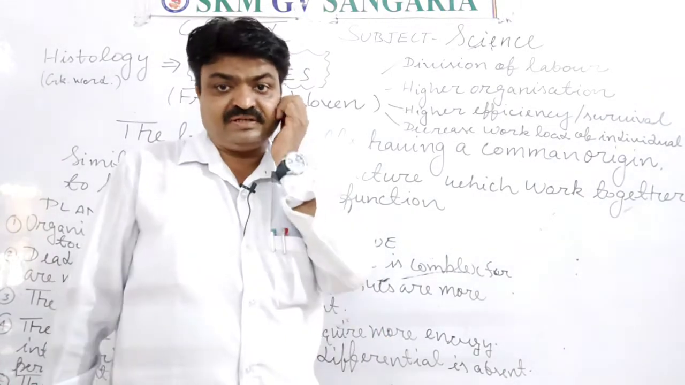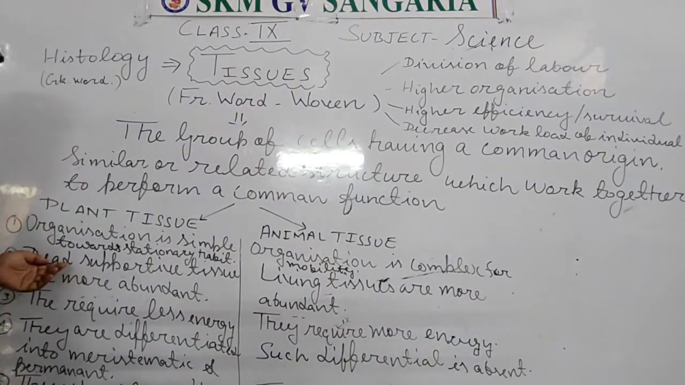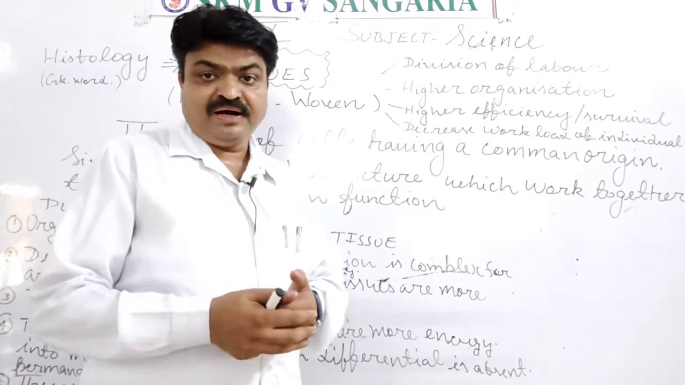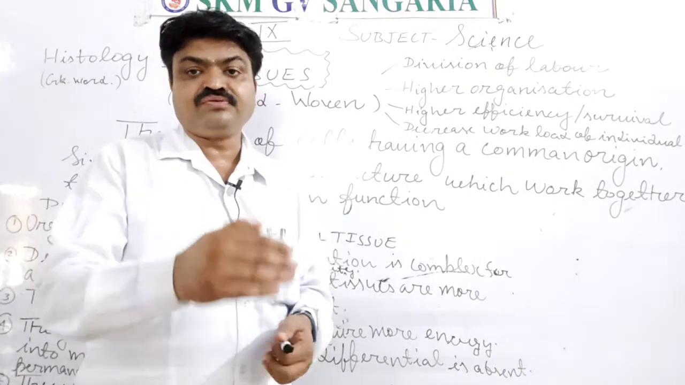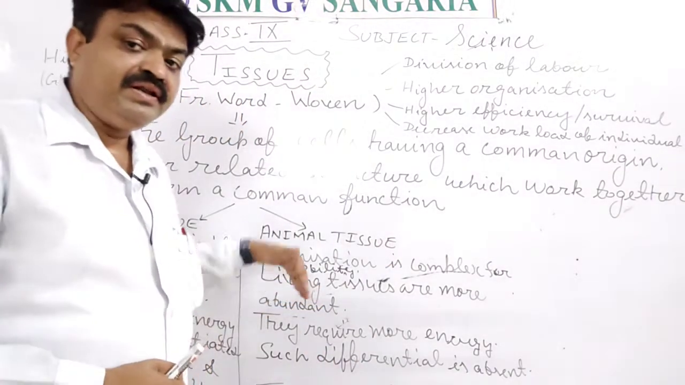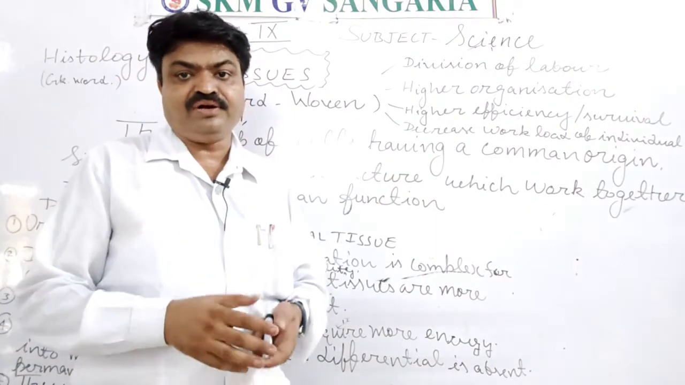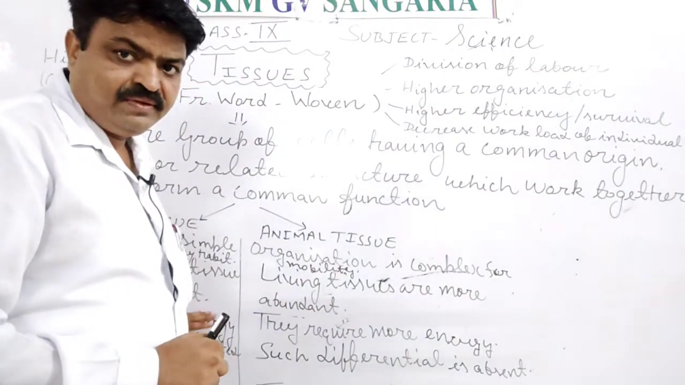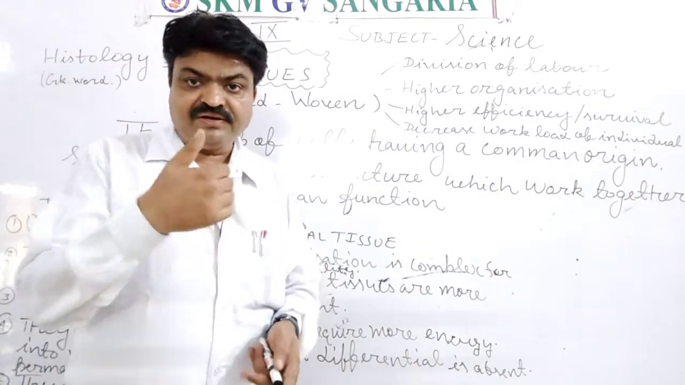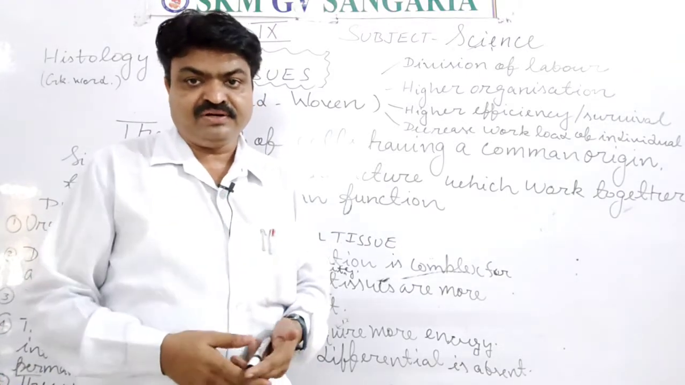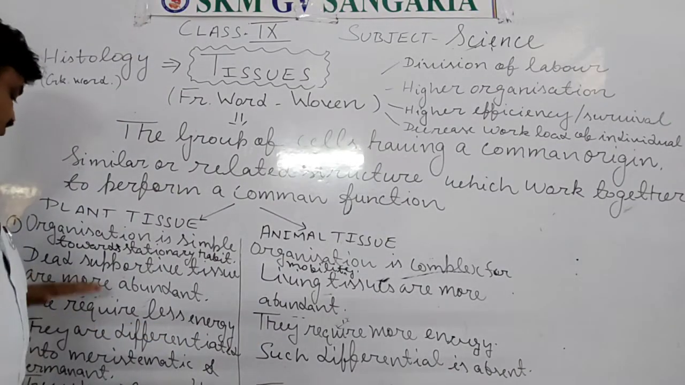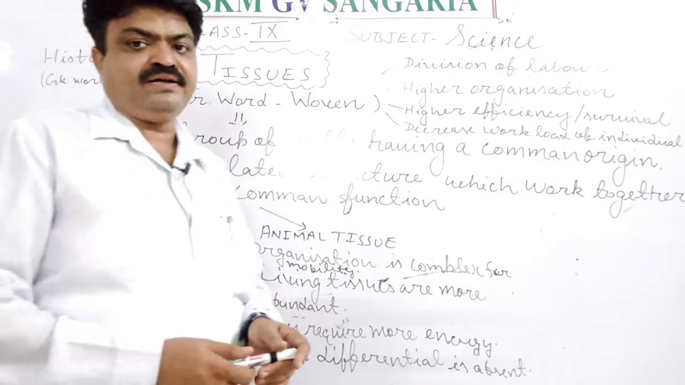Next important characteristic that the plant cell has, student, is that they have dead supportive tissue in them. Means in the plant tissue, dead supportive tissues are more abundant. But in the animal tissue, living tissues are more abundant. In this, the dead supportive tissues are abundant, but in this, the living cells or the living tissues are more abundant, student.